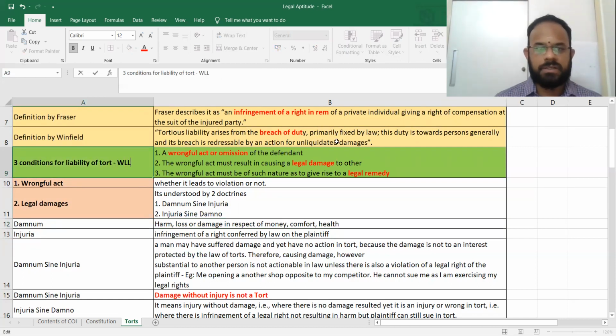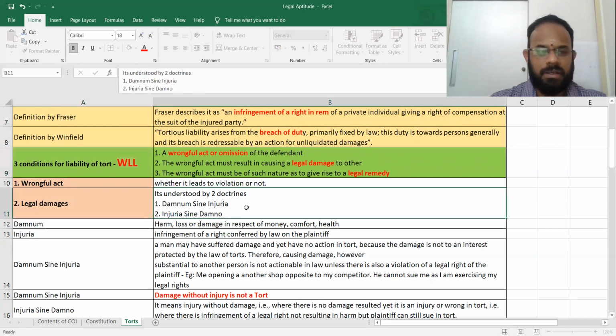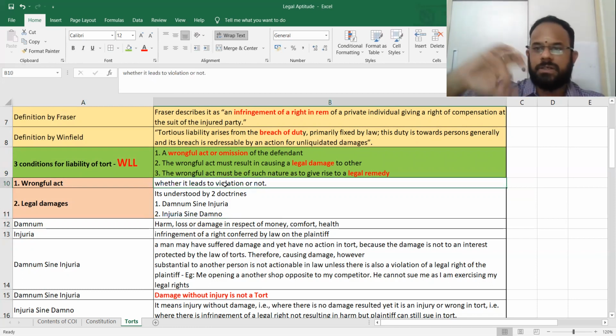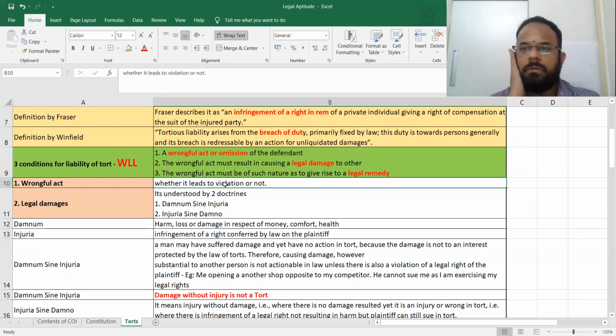WLL. What is WLL? Wrongful act, legal damage, and legal remedy. Easy to remember? Yes. Wrongful act: any act which is wrongful, whether it leads to violation or not, whether it is non-compliance or not, you did something wrong.